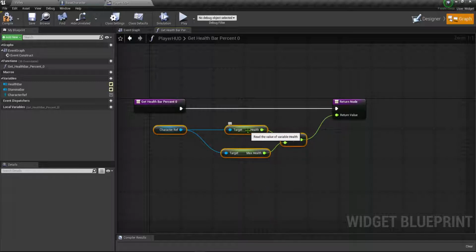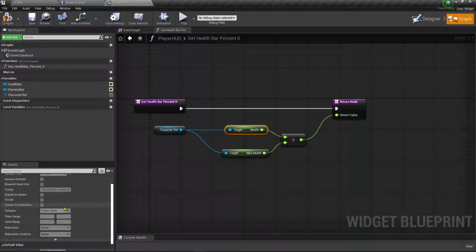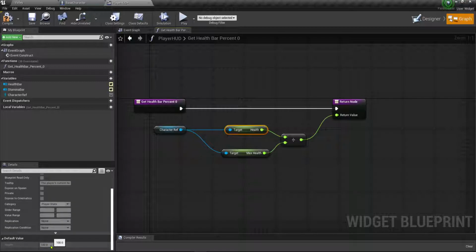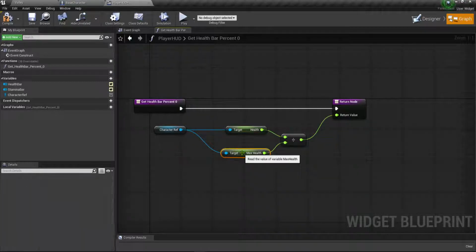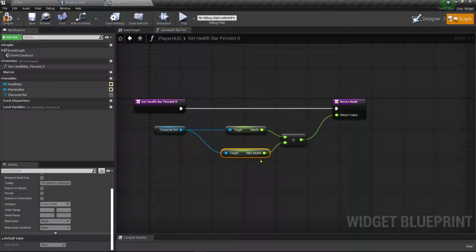So right now, if they're set to 100, you can click here and go down here and it gives you what their default values are. So I've got 100 here, got 100 there. So 100 divided by 100 will give us 1. If our health drops to 90, 90 divided by 100 will be 0.9, so it would be only 90% of the bar. So that's all it's really doing. Makes it much easier to work with.